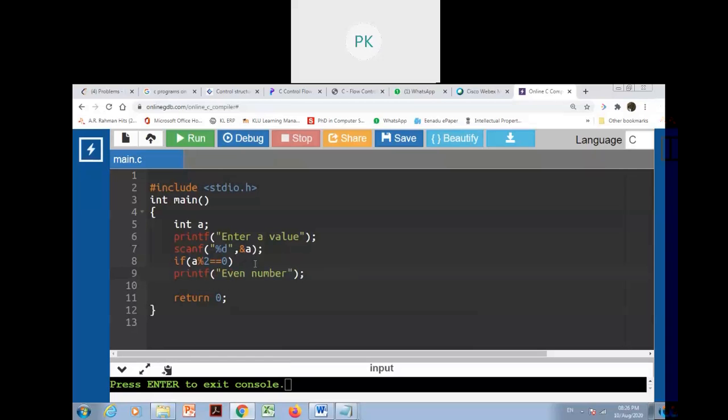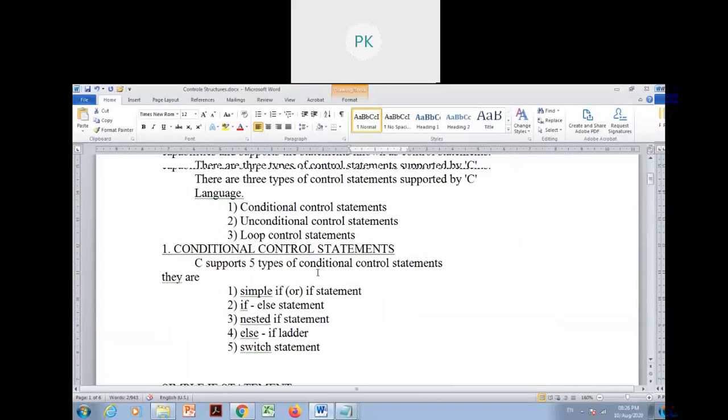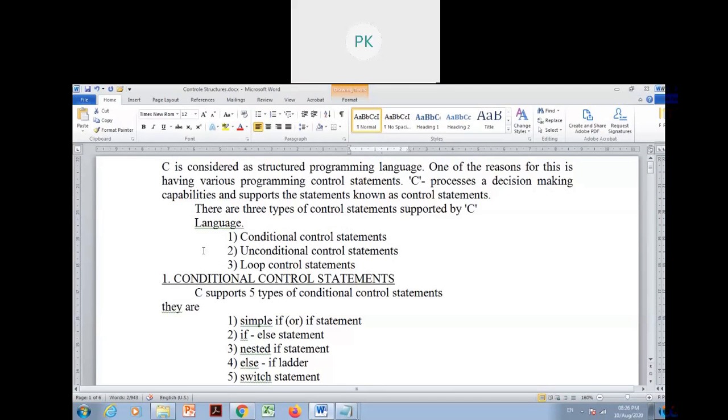Okay, note down this program. Keep the heading if condition, simple if statement. Otherwise write these side headings. Control structures, keep the heading control structures.